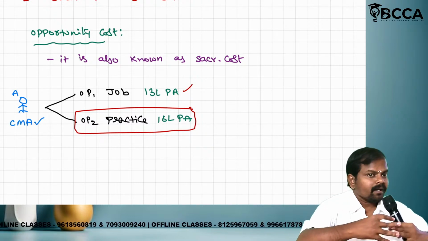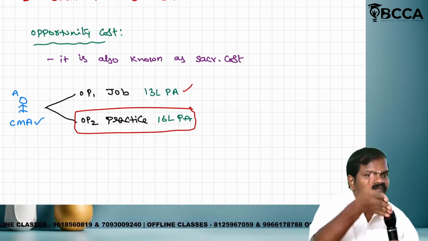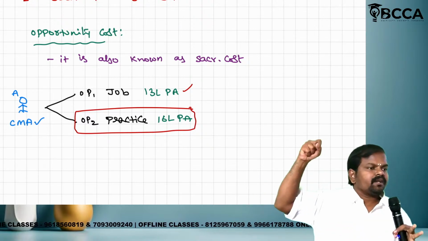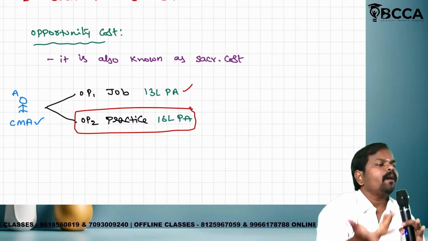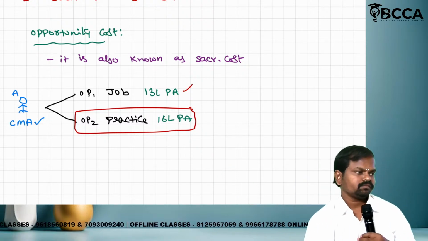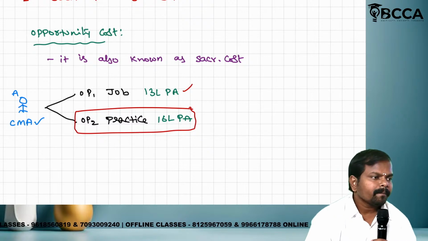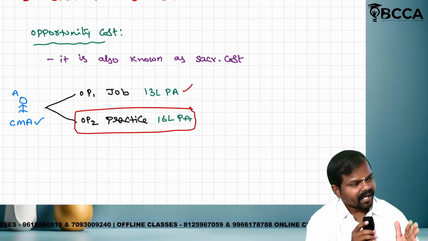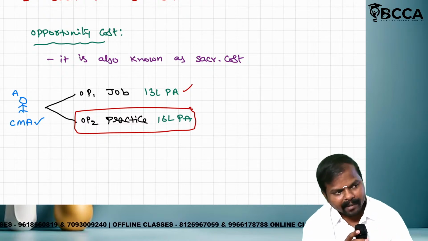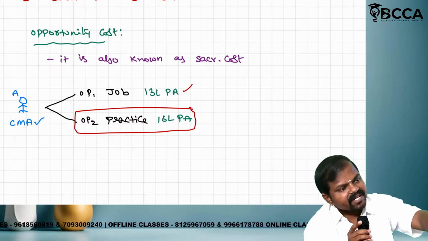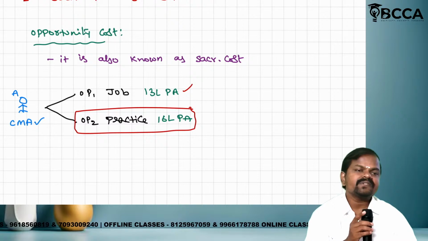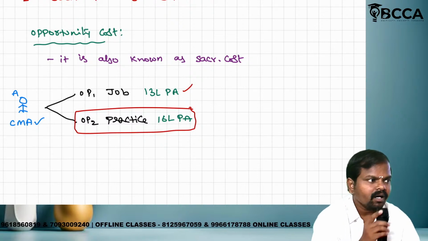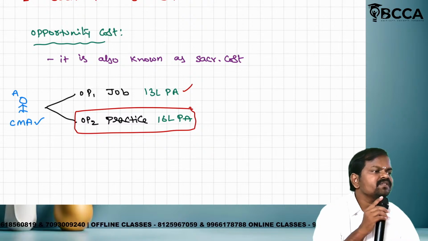Listen, whenever there are many options for the purpose of a decision, I will choose the best option. The remaining things will be referred to as opportunity cost in my view. Mr. A is getting 16 lakh per annum after sacrificing 13 lakh. Without sacrificing 13 lakh, can he generate 16 lakh? Answer is no.